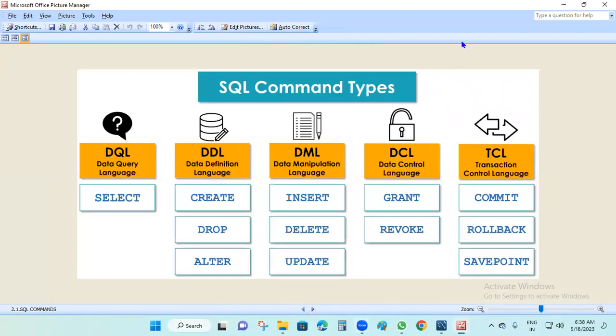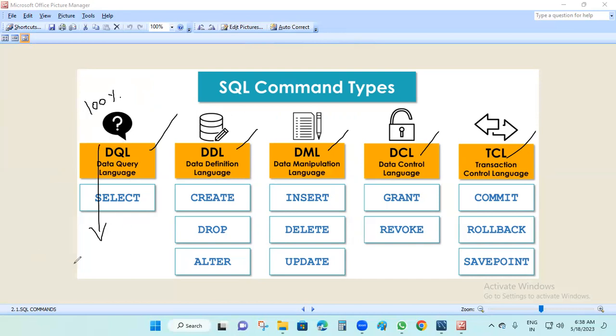In the second slide, these are the SQL command types: DQL, DDL, DML, DCL, TCL. Data query language, data definition language, data manipulation language, data control language, and TCL, transaction control language. This is 100% important. The command we use every time is the select statement.